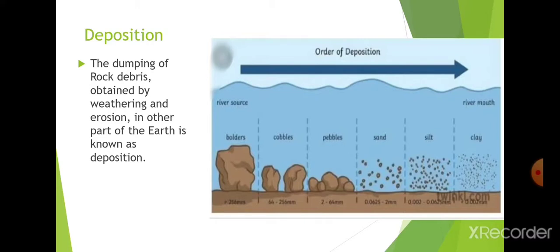When weathering occurs, bigger rocks are converted into smaller rocks, and rivers, wind, and other agents help create these other kinds of rocks like cobbles, pebbles, sand, silt, and clay. They are all parts of a rock, but with the help of the erosion and weathering procedures, they have been converted into different shapes and sizes.